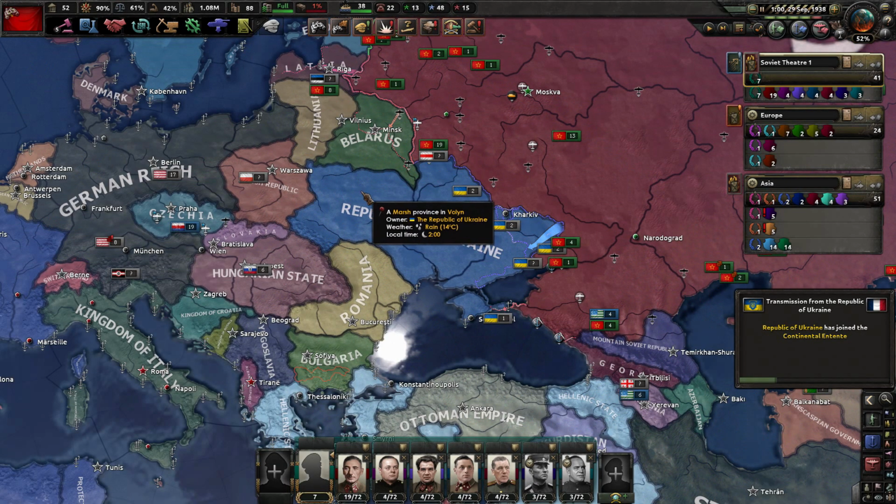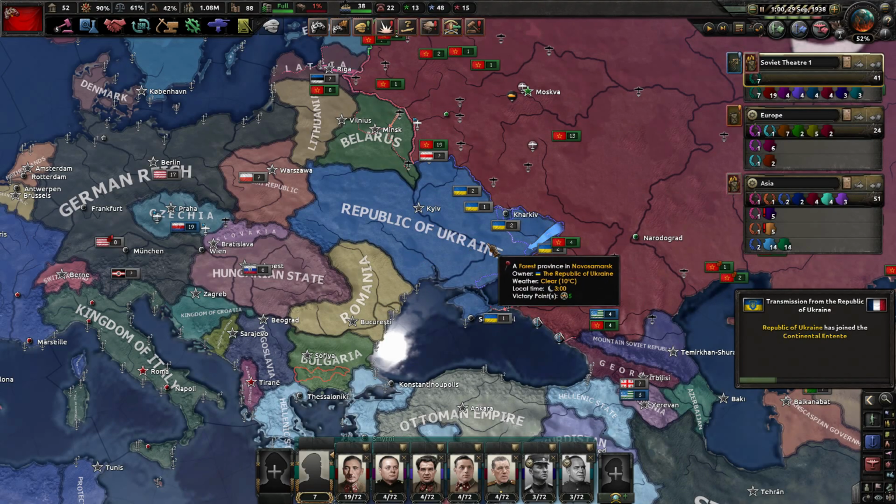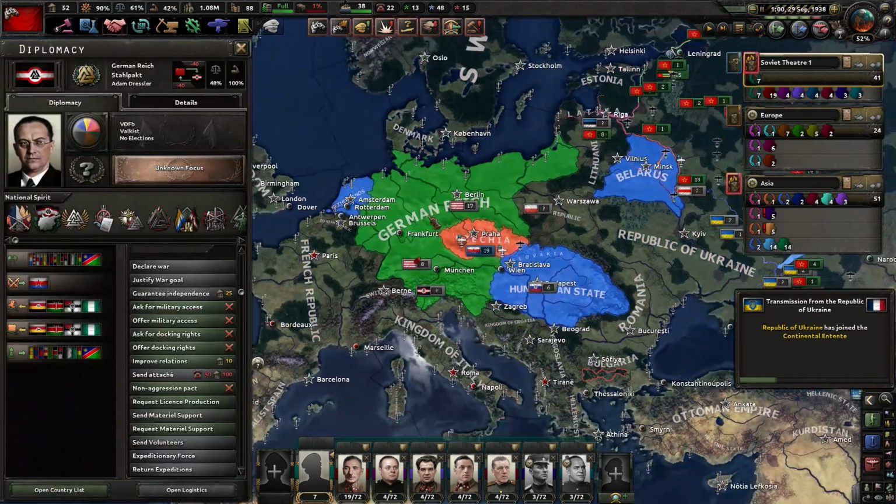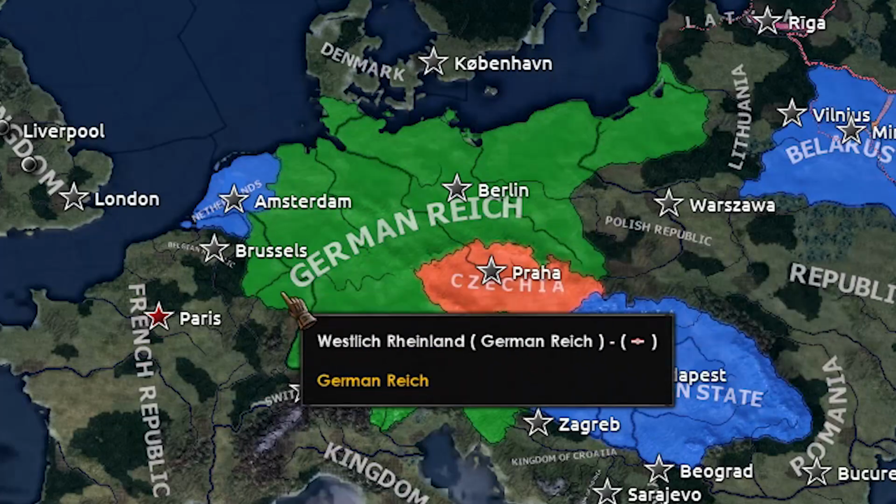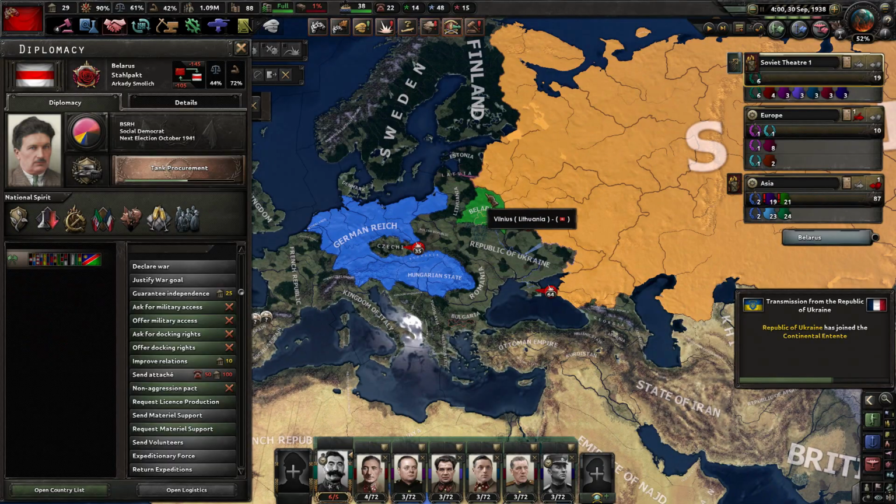Now that's gonna be an epic European war. And you know what? Germany isn't included in it. So that looks even more interesting. Well, at least Belarus is staying neutral in this conflict.